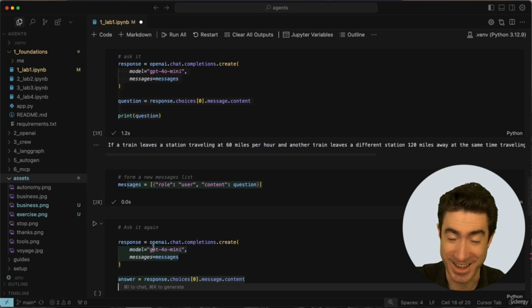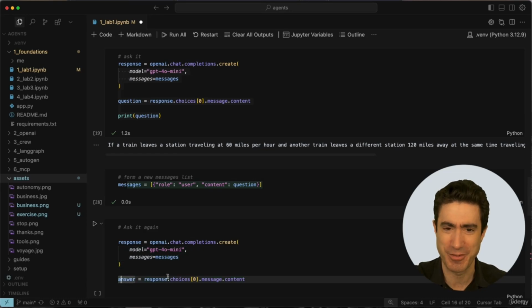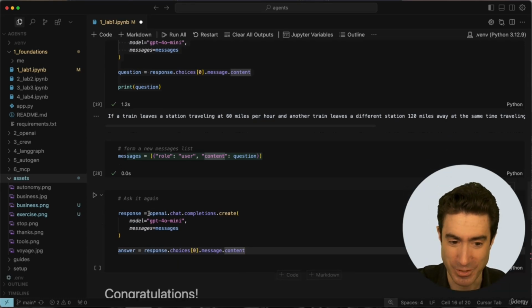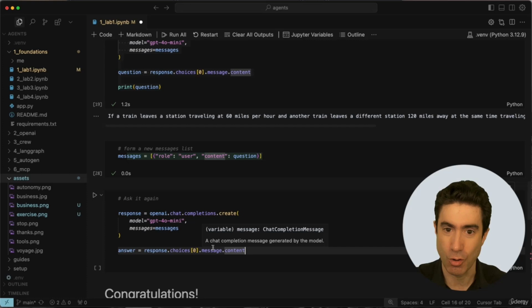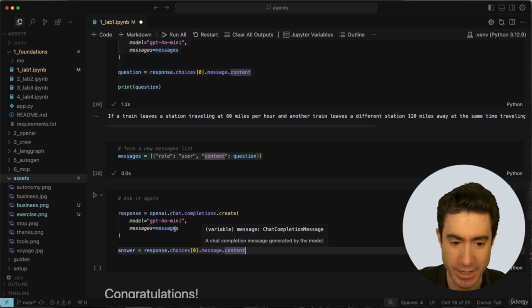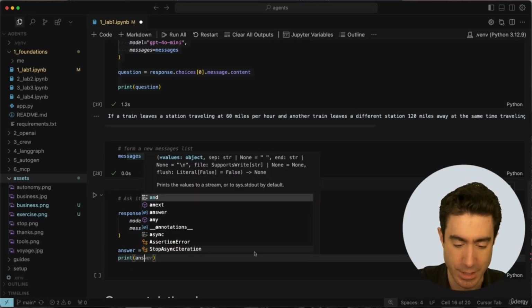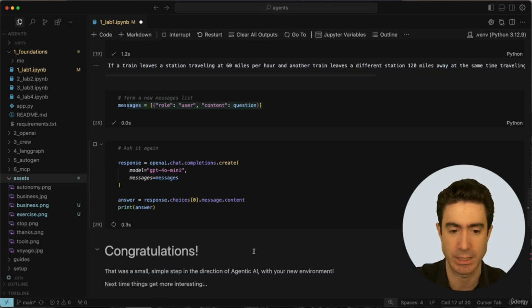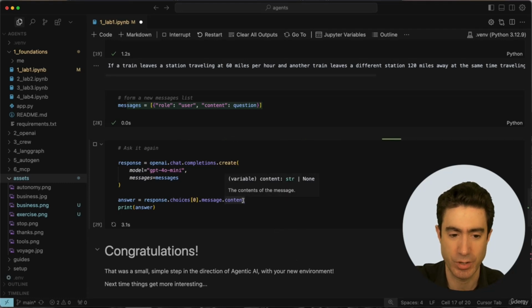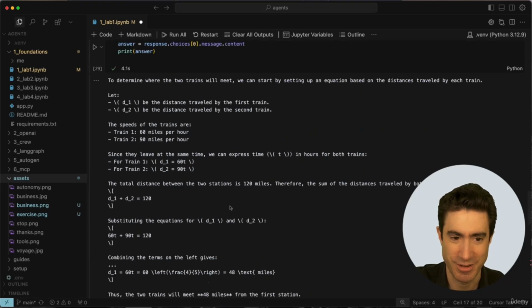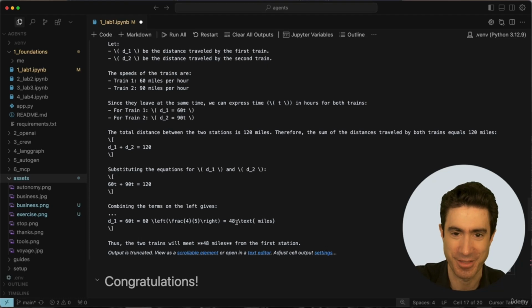openai.chat.completions.create. And again, Cursor fills it all in, and it fills in the answer. And it's even clever enough to recommend that we call it answer instead of question. Honestly, it's incredible. So this is exactly what we want to do. We're making the same kind of call to OpenAI's chat completions API, the simplest way to call OpenAI in the cloud. And we are now getting back the answer to the question, and we will print that answer. And I believe the answer we're looking for is 48, I think. Let's see. So we'll get that to print. And here we go. A bunch of information right here, written with 48 at the end there.